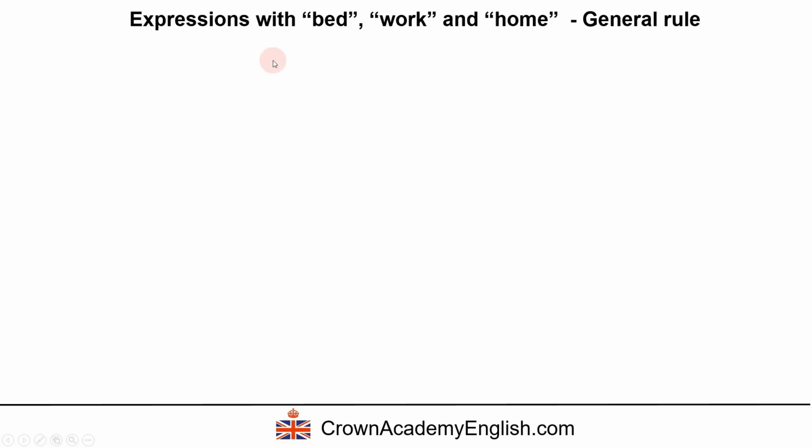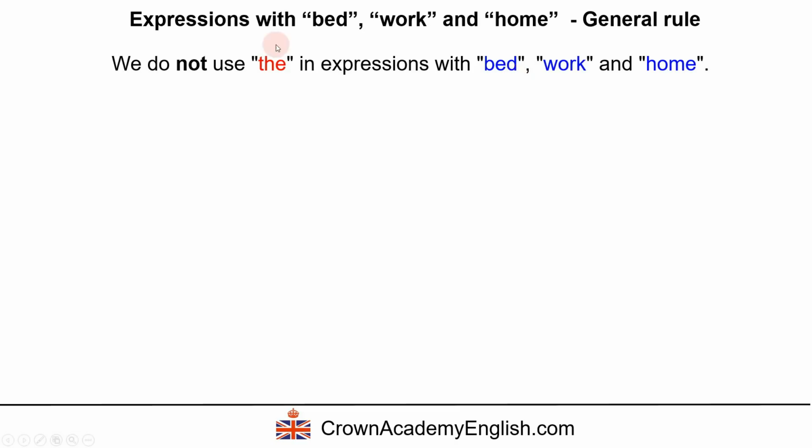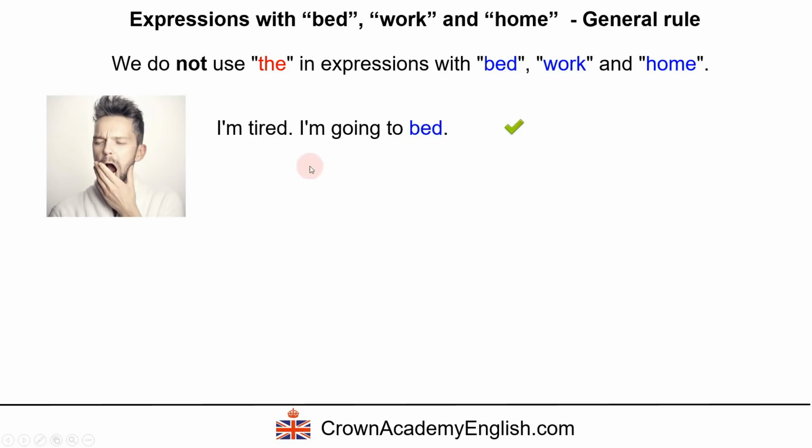Now, expressions with the word bed, work, and home. The general rule. This is very important, this one. This is where many English students make mistakes. So, the general rule is that we do not use the in expressions with bed, work, and home. So, Mark says, I'm tired, I'm going to bed. Going to bed. We do not say the bed. So this is wrong. I'm tired, I'm going to the bed. Okay?